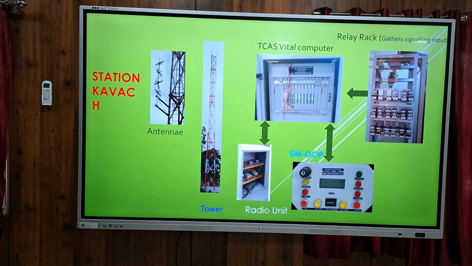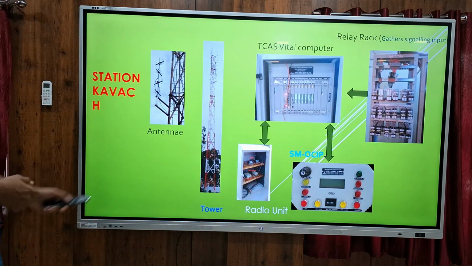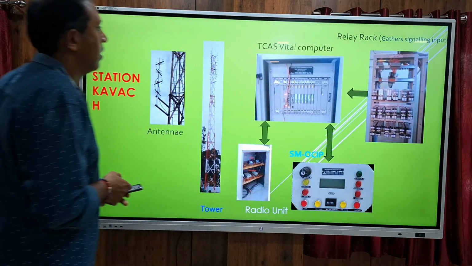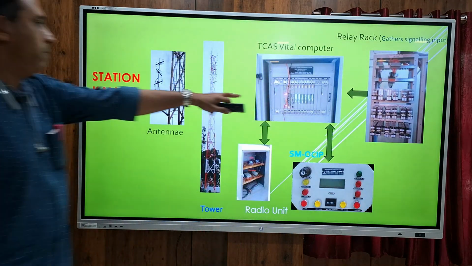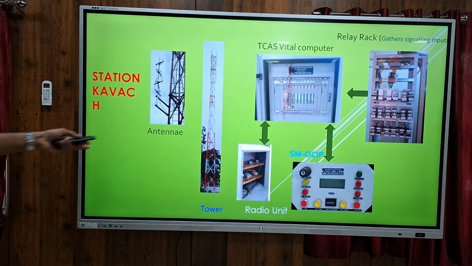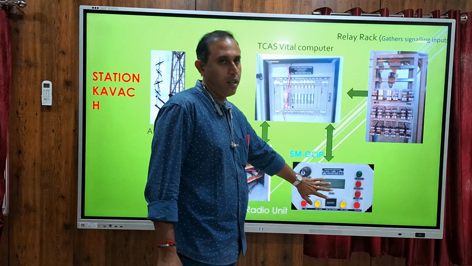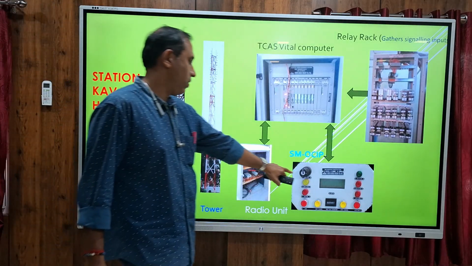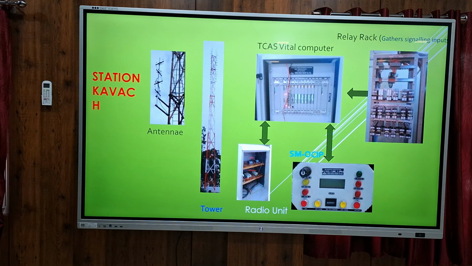These are the main components of the station KAVACH. First we will have a tower and antenna, then a TCAS vital computer. That is the main unit, like our onboard KAVACH unit. One unit will be there in the station. Then there is the interfacing relay rack. All the signal inputs are collected from this rack and communicated to the main unit. Then there is a radio unit and the SMOCP. Actually, the station master will control this only. It has an authorized operation. One key is there, he has to put it in, and then only the operation will take place.